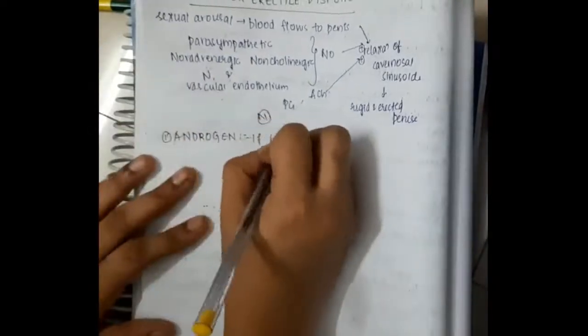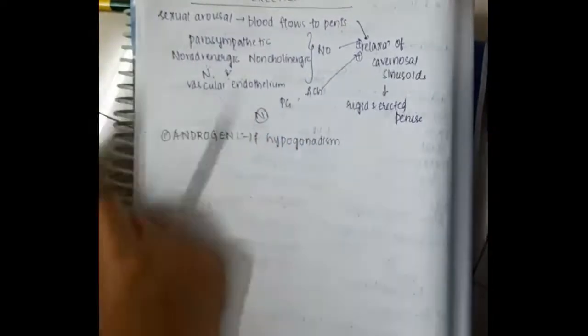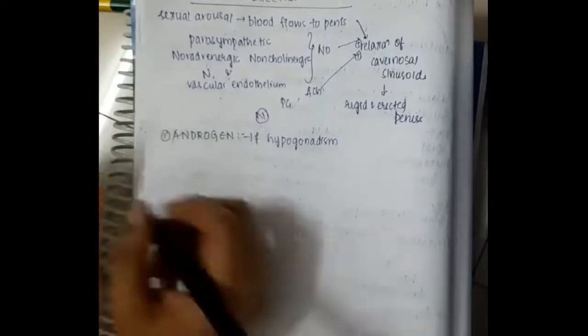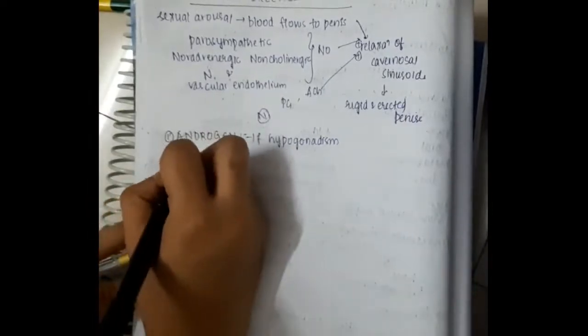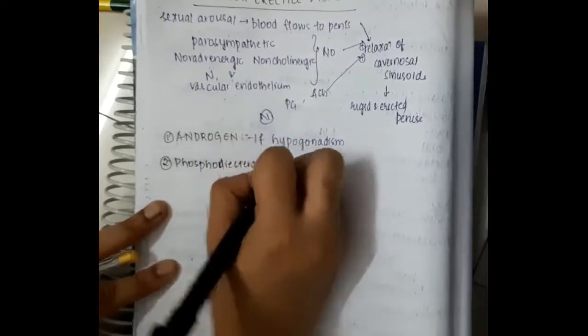So what is the treatment for erectile dysfunction? In erectile dysfunction, there can be a problem in any of these processes. One, you can give androgens. Anyway, we need androgens for their action, especially for hypogonadism. You can give androgens, but they are not the first line.